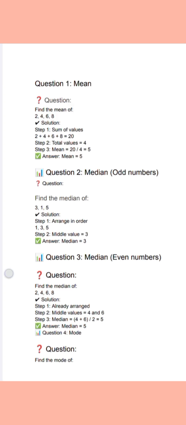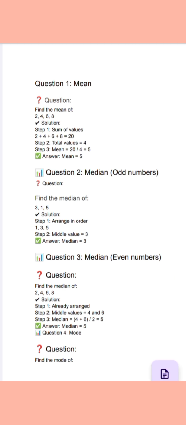Now, first read the question. Find the mean of the following values: 2, 4, 6 and 8. Here we have to find the mean. We know that the formula of mean is equal to the sum of all the values divided by the total number of values. Now let's calculate the sum. 2 plus 4 plus 6 plus 8 is equal to 20, and divided by the total number of values, which is 4, so the answer is 5.